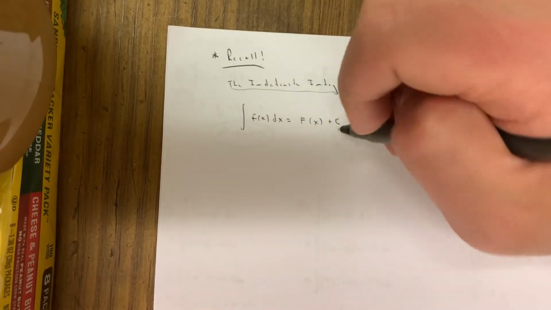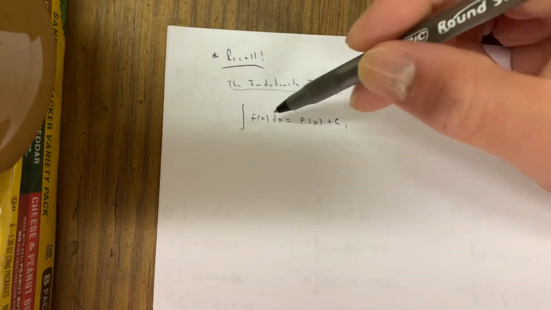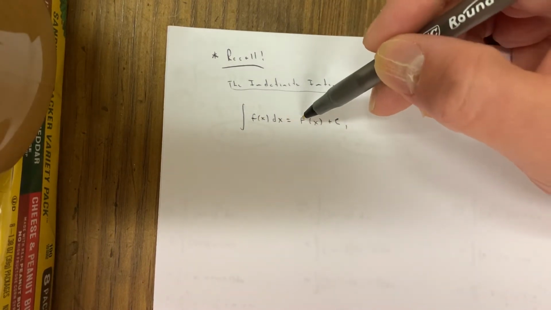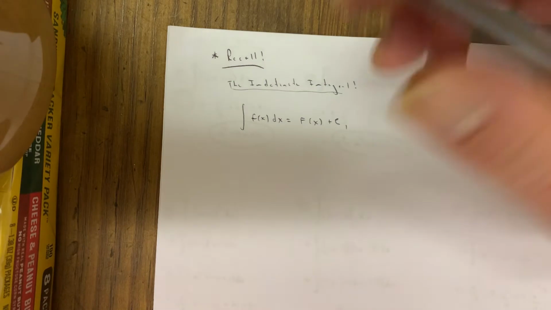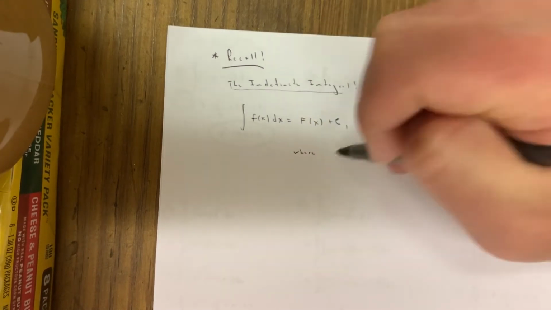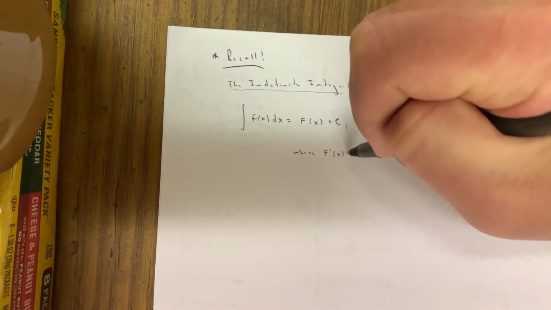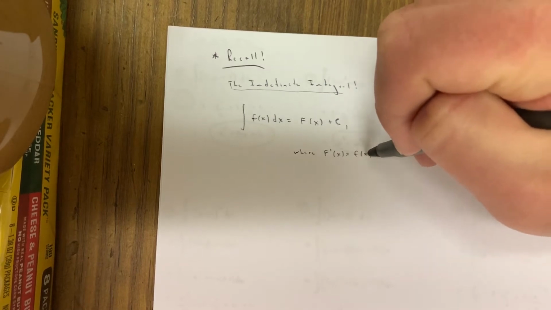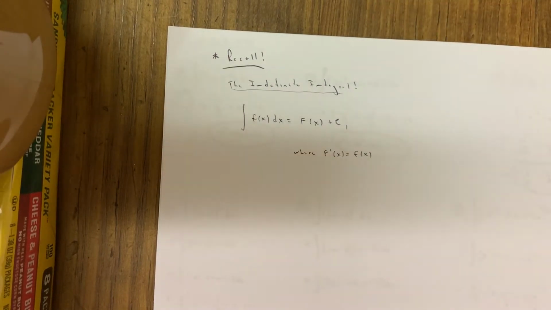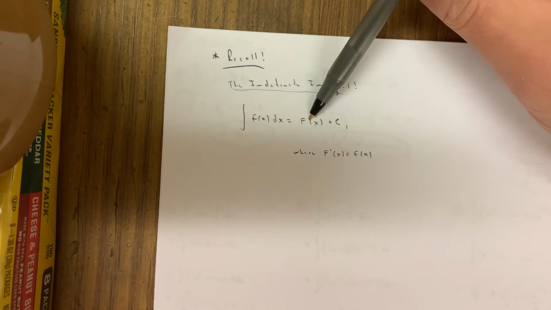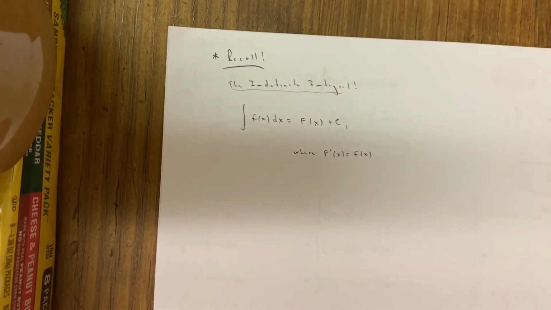So what I have written right here is not good enough, okay, because it's not implied that if you take the derivative of big F, you get little f back. It's not the way it works. So we got to put that disclaimer and say where if you take the derivative of big F of x, you get little f of x back. And all that states is that you integrated correctly, okay? If you take the derivative of your answer, you'll get back what you started with.